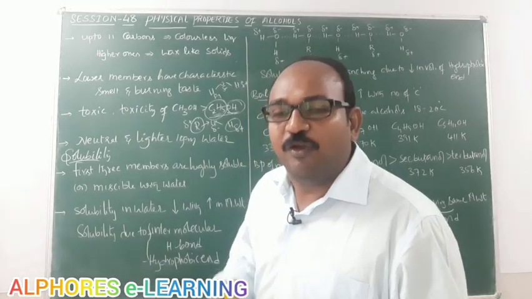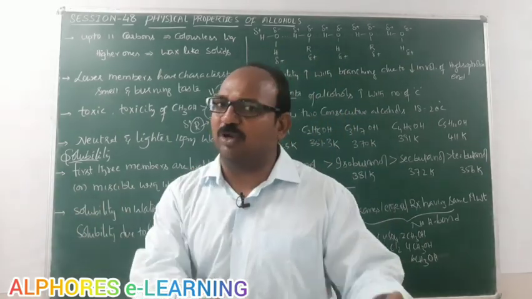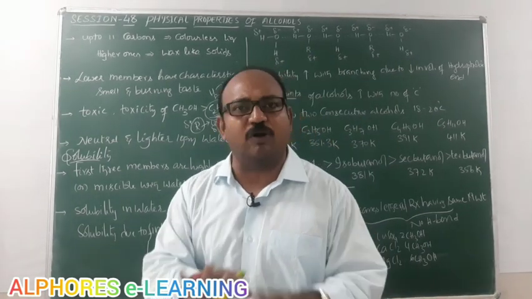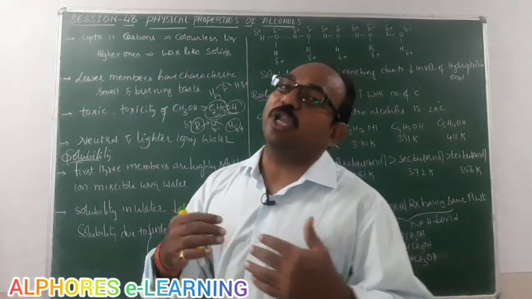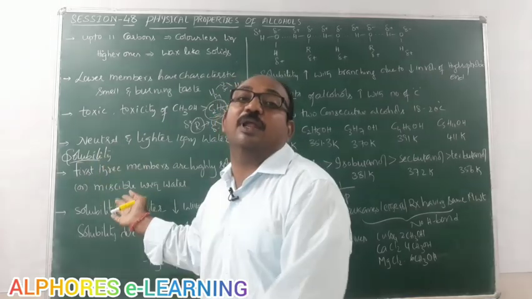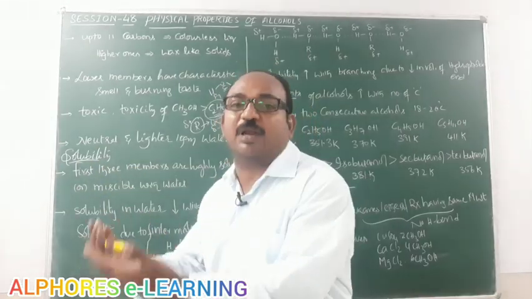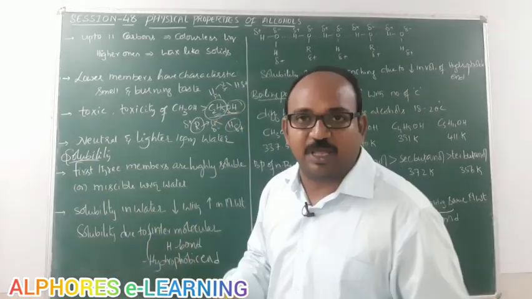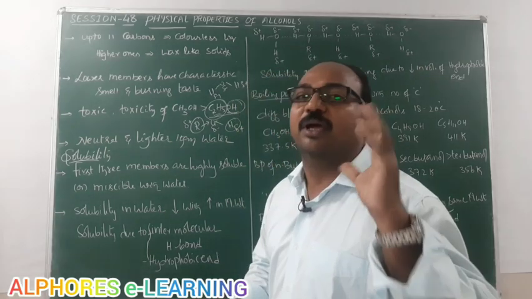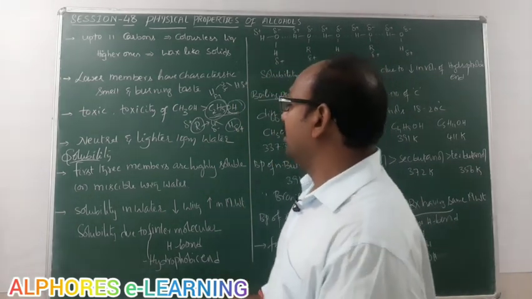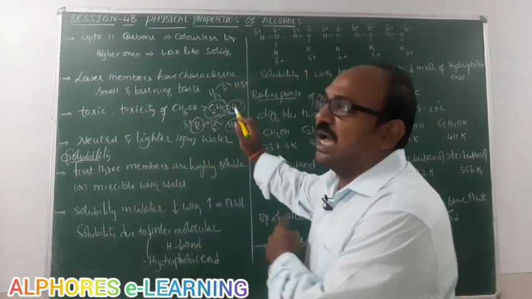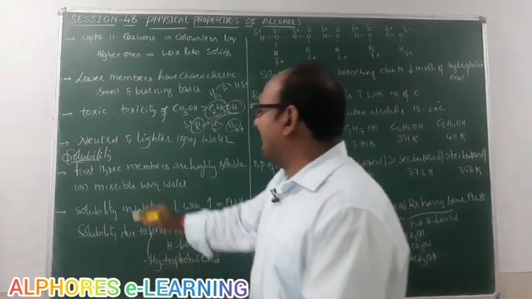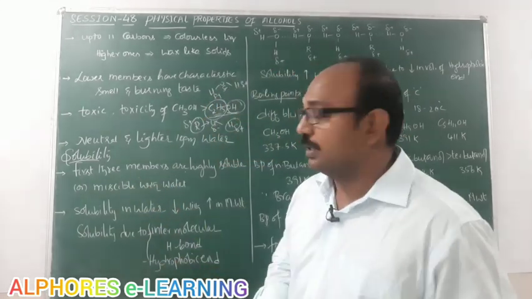That means all alcohols are soluble in water, all alcohols are miscible in water, no doubt in that. But solubility is more for the first 3 alcohols, and from the 4th carbon onwards, solubility gradually decreases. Now, the first three members are highly soluble or highly miscible with water.